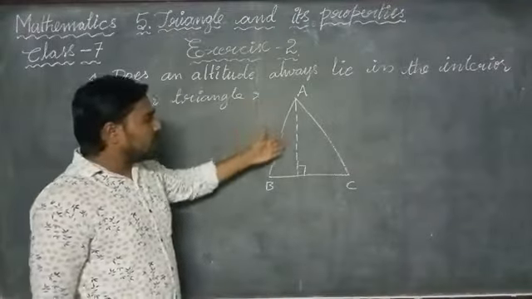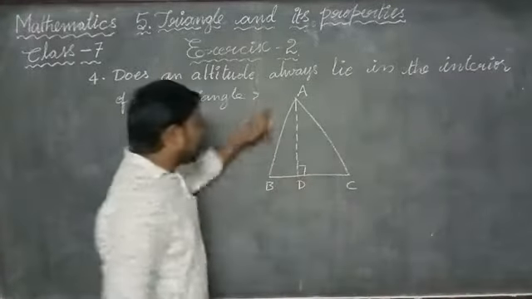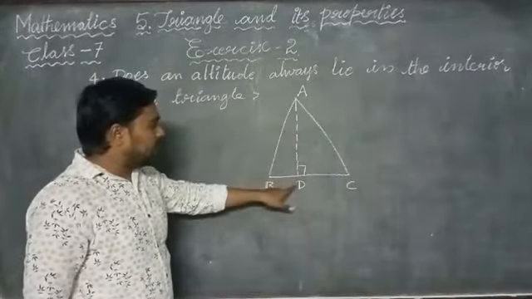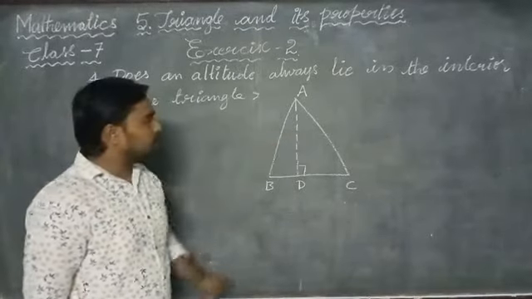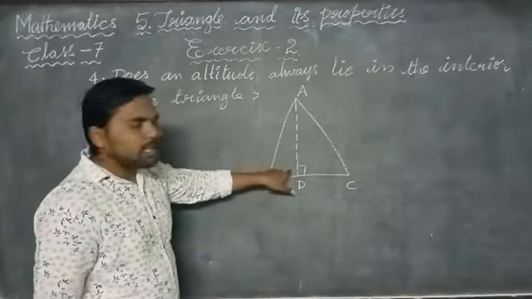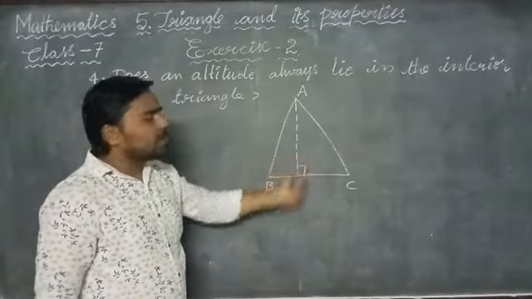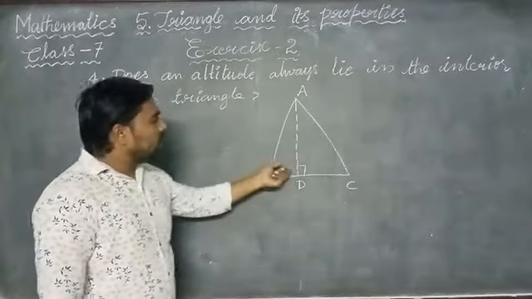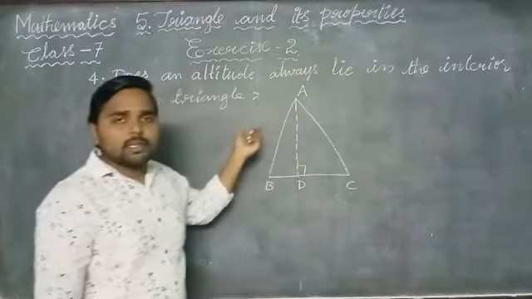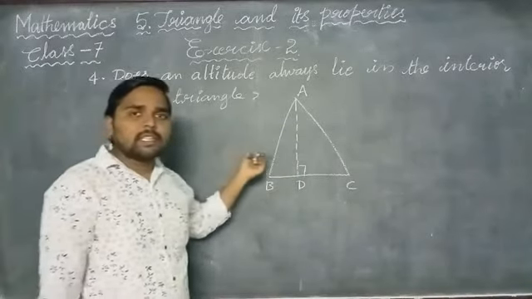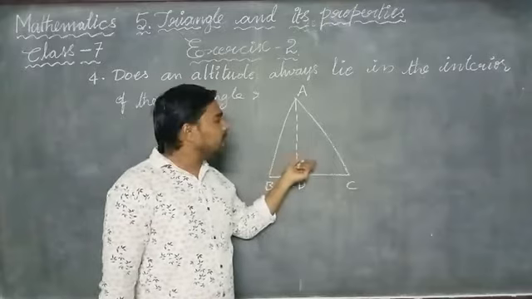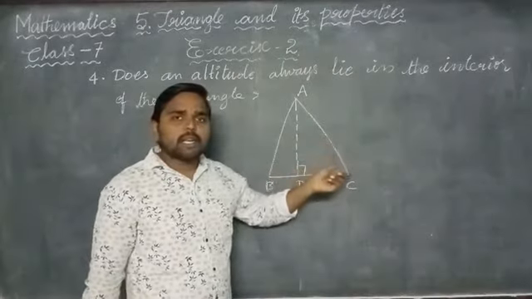In this way, generally the line segment AD, the imaginary line AD, is called the altitude. But here in this case, the altitude lies in the interior of the triangle. Can the altitude lie in the exterior of a triangle? Yes, it can be located outside of the triangle also.